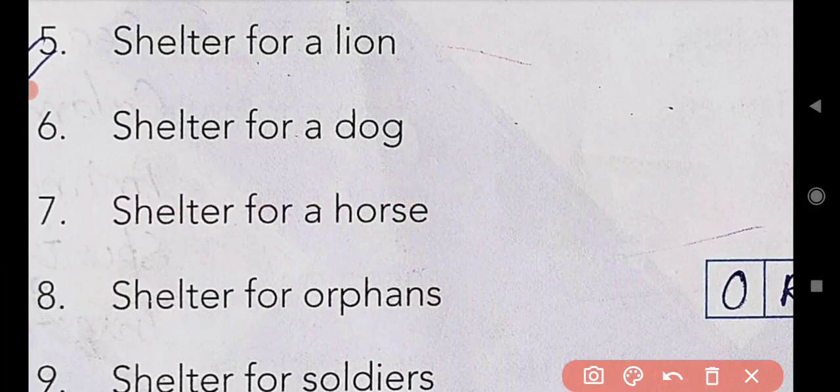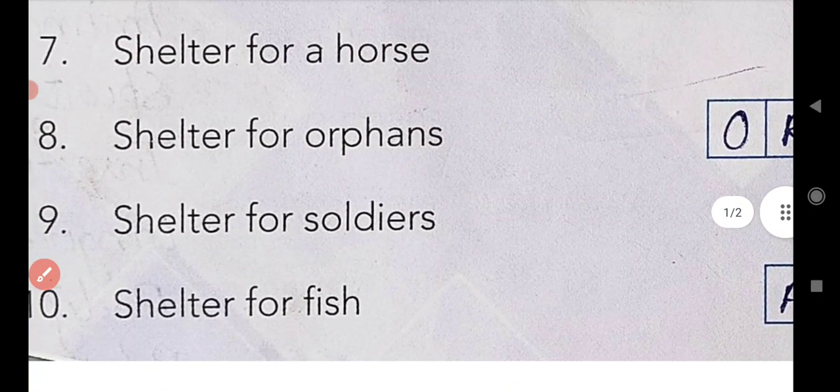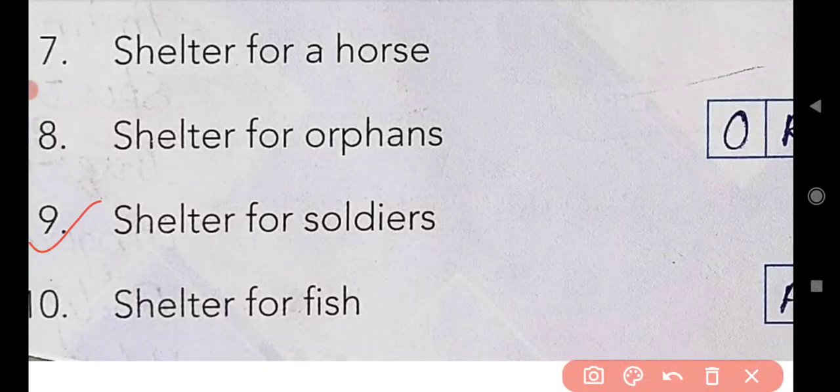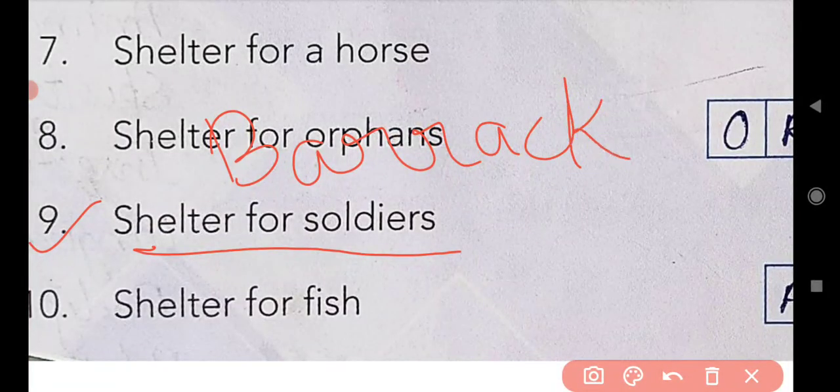Now come to the next, that is the 9th one. See here, shelter for soldiers. Can you tell the place which is a shelter for soldiers? It is barrack. Spelling is BARRACK. Barrack is the shelter for soldiers.